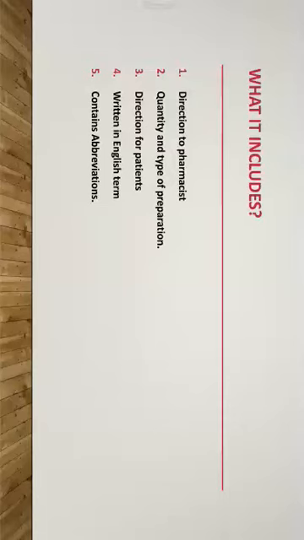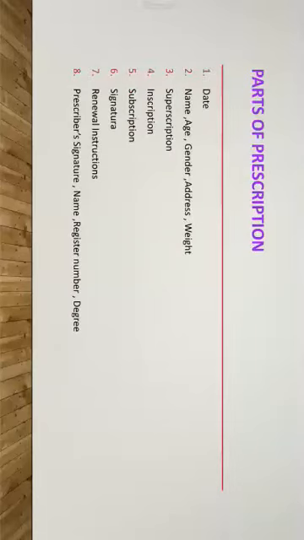Now we'll see the parts of the prescription. Generally there are 8 parts, or a prescription can be divided into 8 parts. First, date. Second, name, age, gender, address and weight. Third, superscription.